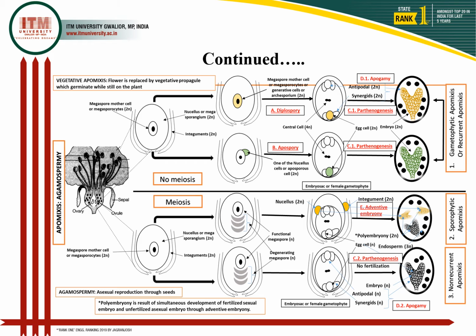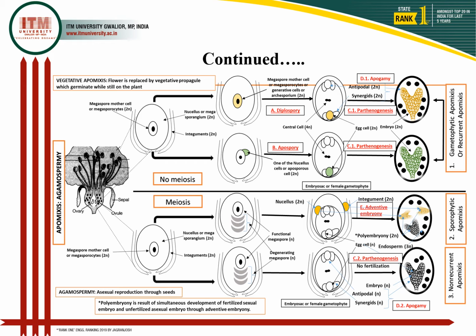Now one of the cells at the chalazal end, that megaspore, undergoes further division to develop an 8-nucleate and 7-celled embryo sac. This embryo sac will have haploid nuclei since meiosis has taken place.